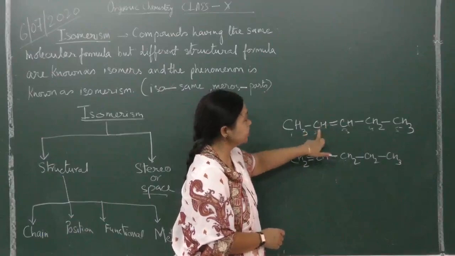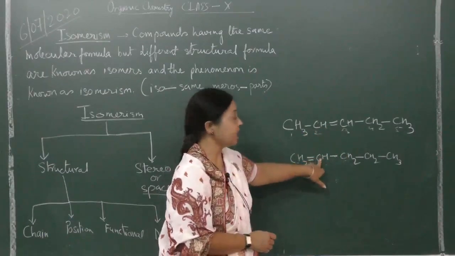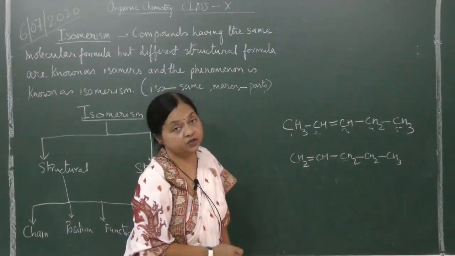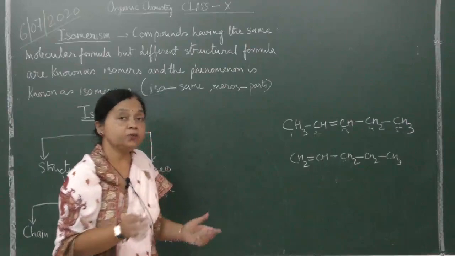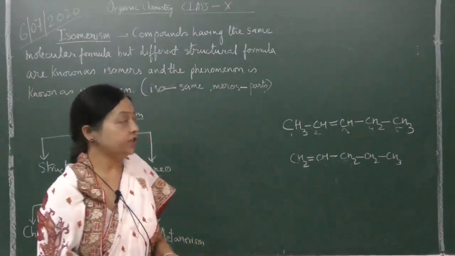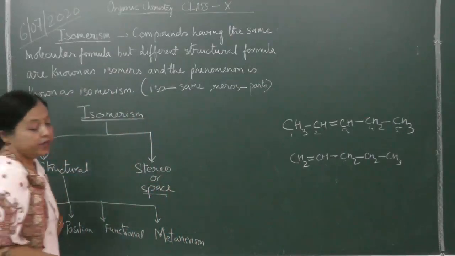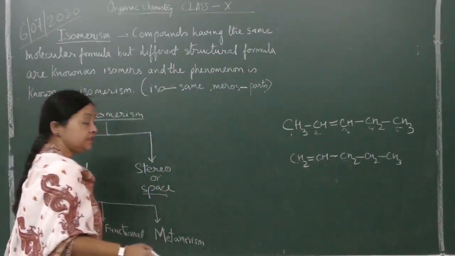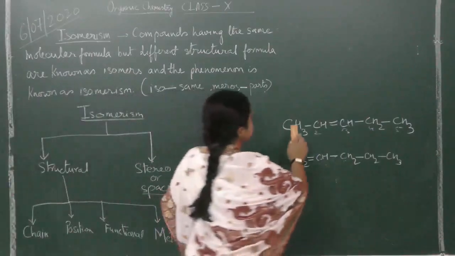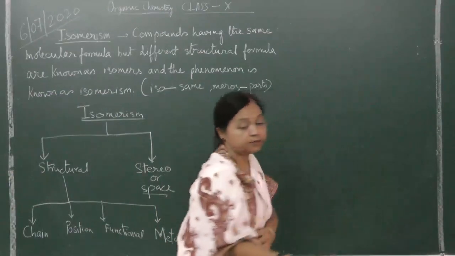Here it is between the second and the third carbon atom, and here it is between the first and the second carbon atom. So this we call position isomerism, where the position of the functional group is changing or the position of the double bond or triple bond is changing. It's called position isomerism. Now these two are in your syllabus. These two, just one example, so to understand that, I'll give you one example.